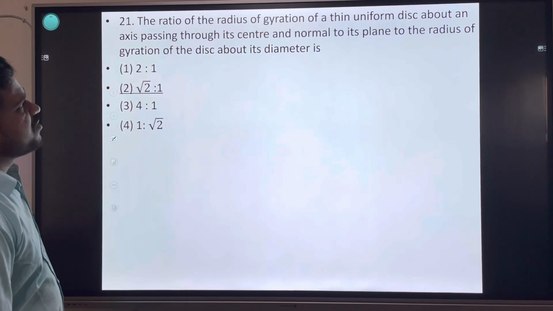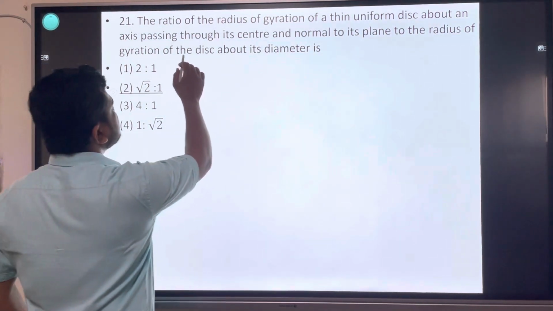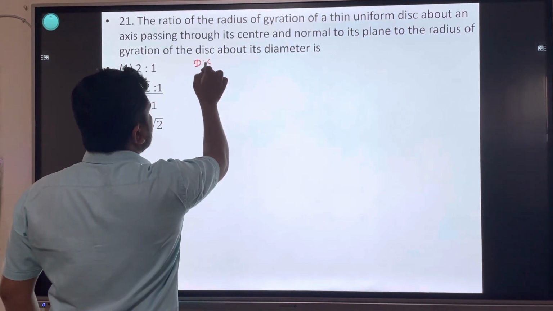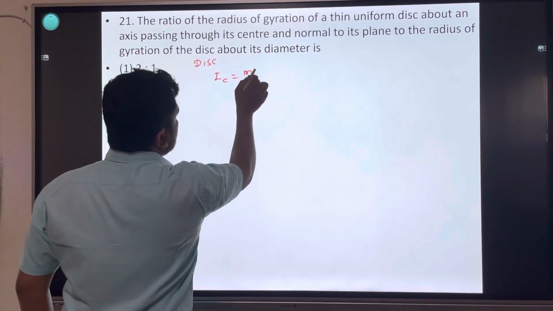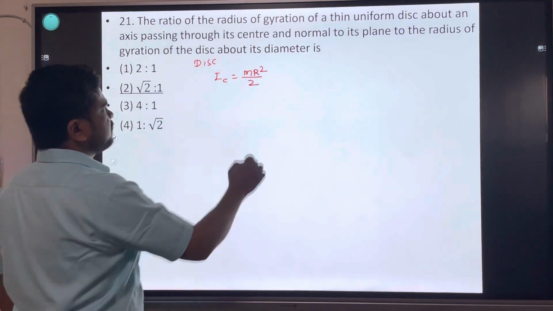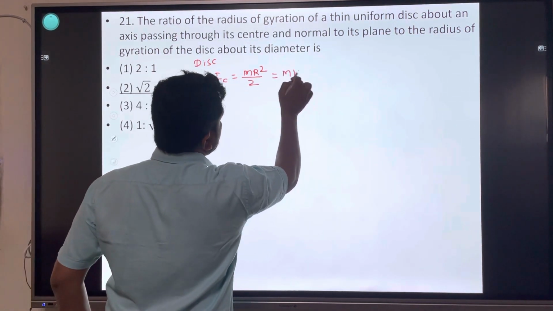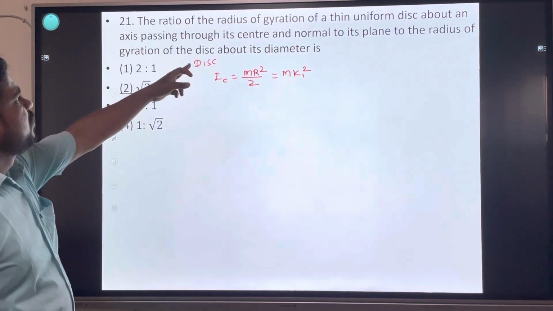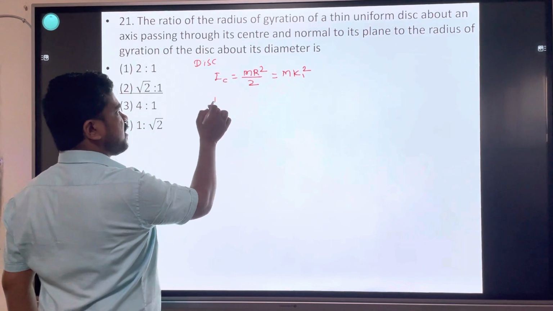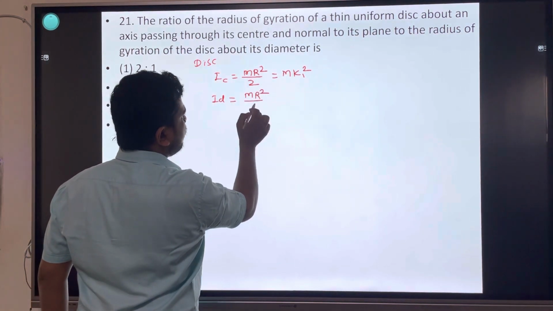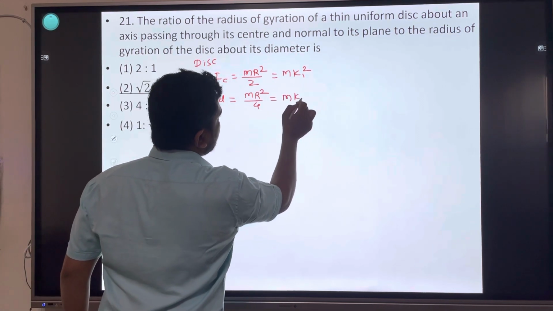Ratio of the radius of gyration of a thin uniform disk about an axis passing through its center and about its diameter. The disk formula: IC is equal to mr square divided by 2, equal to m k1 square, the radius of gyration about this axis. About the diameter, the disk's moment of inertia is mr square divided by 4, equal to m k2 square.